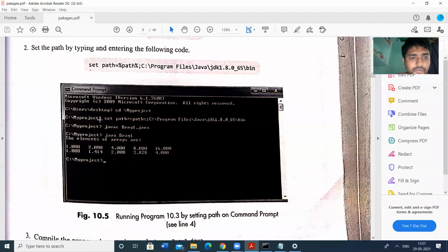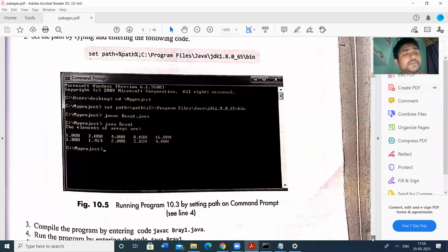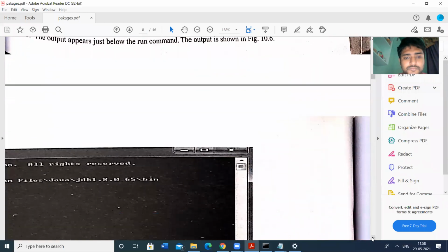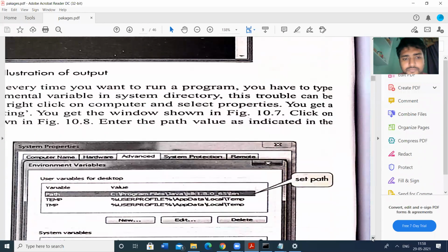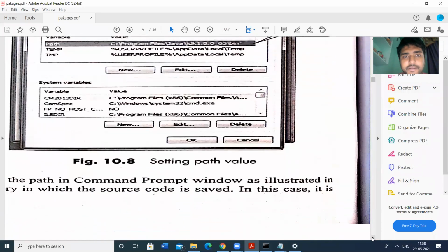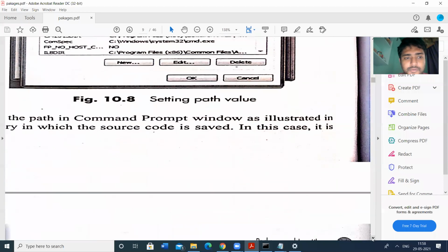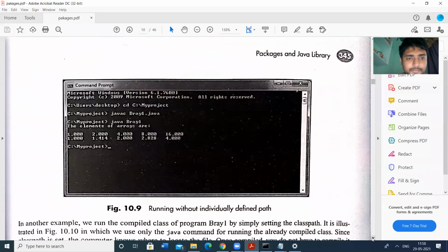Check here, we can set the path in the command line itself: set path is equal to percentage path C:. He has given the screenshots for setting the path values.